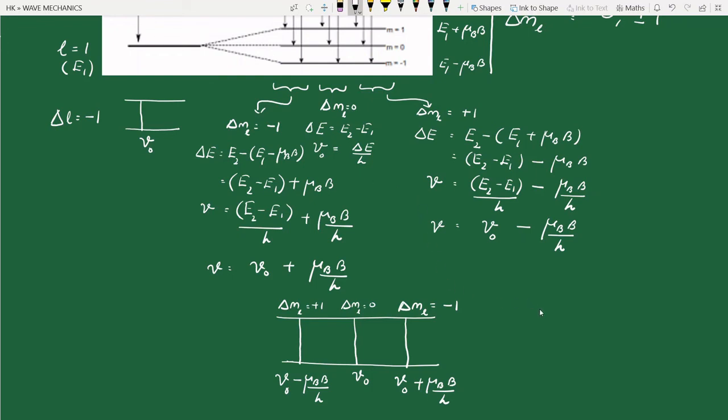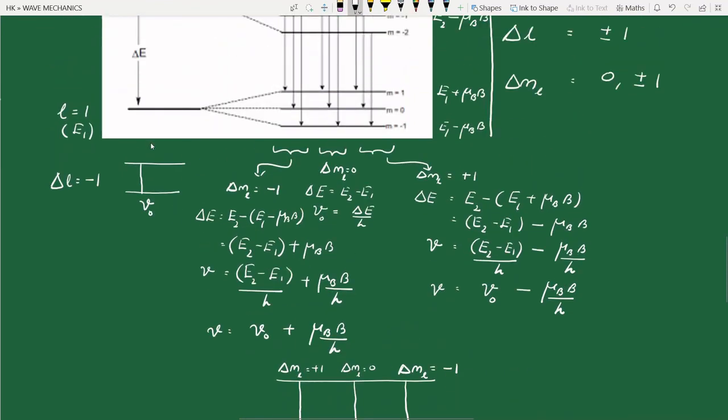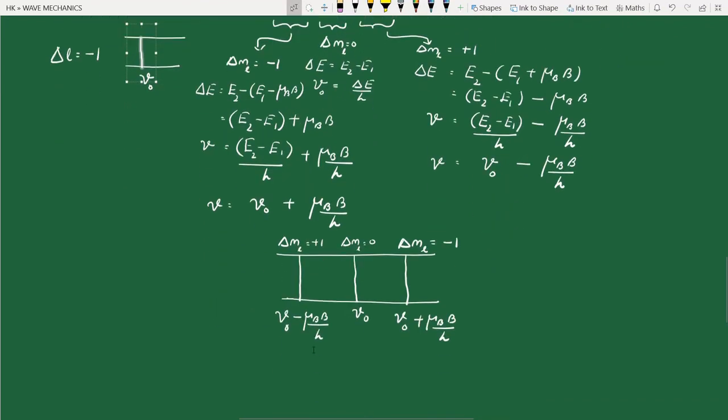Okay, so now we can see that a single spectral line here now splits up into three different lines. Why three different lines? Because there are three sets of transitions for delta ml equal to 0, delta ml equal to plus 1 and delta ml equal to minus 1. This is called normal Zeeman effect.